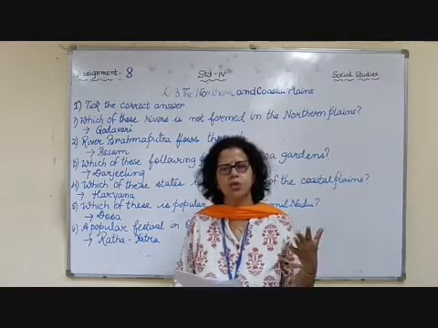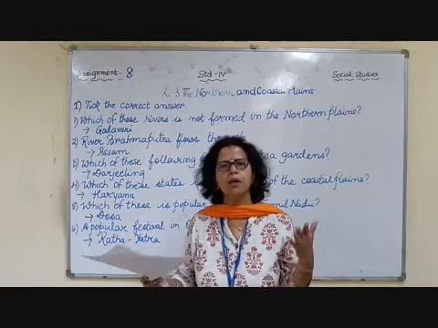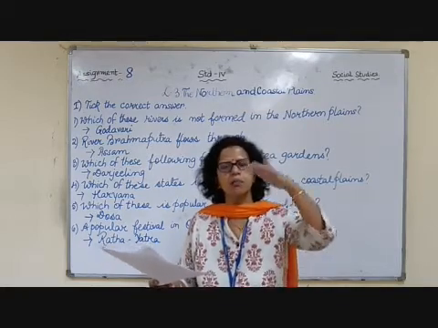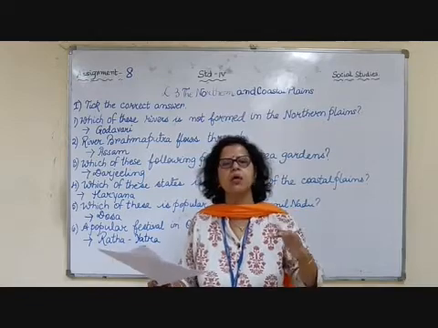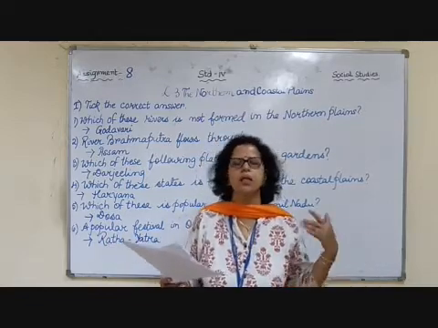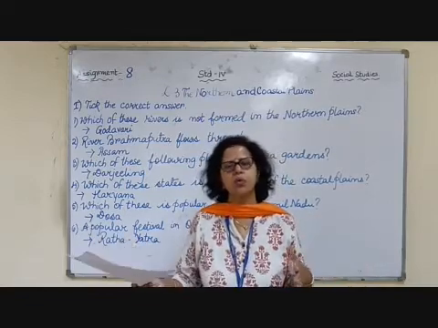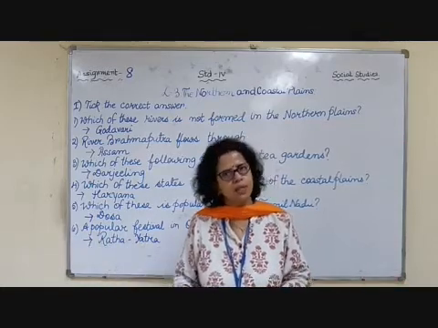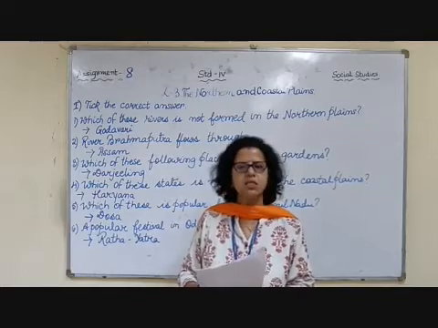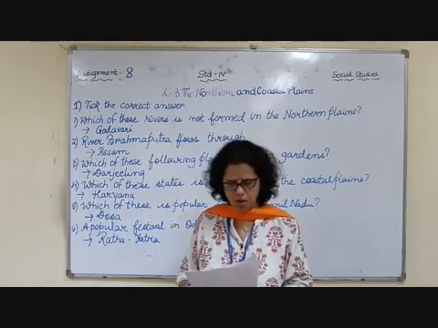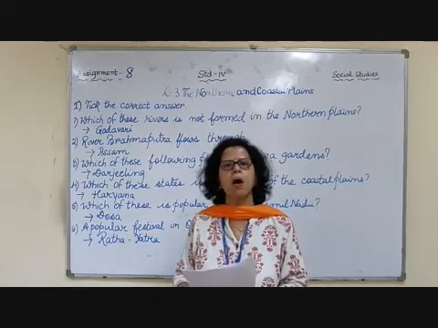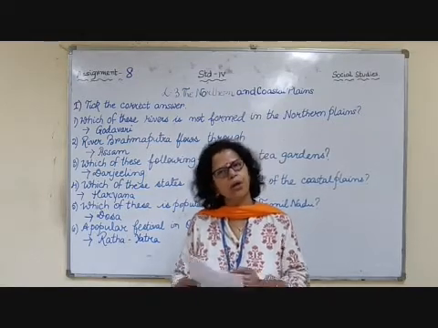Actually, not the coastal plain, but the Eastern Ghats, the mountain ranges, are a little lower than the Western Ghats, and the Eastern coastal plain is wider and the Western coastal plain is narrower. It is divided into 2 parts. The northern part is called the Northern Circars and the southern part is called the Coromandel coast.